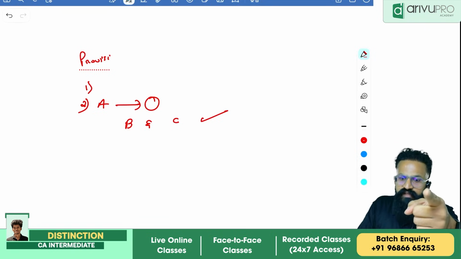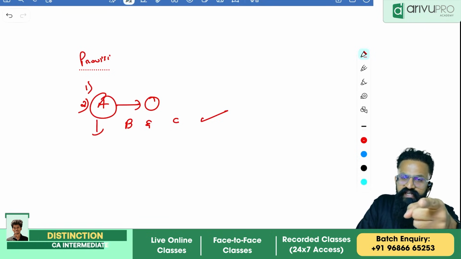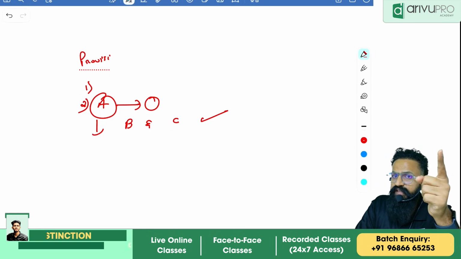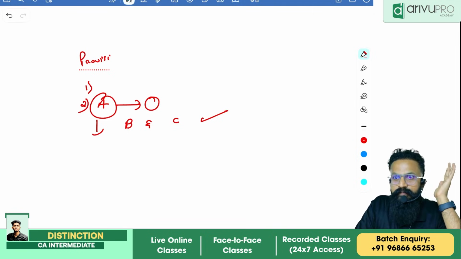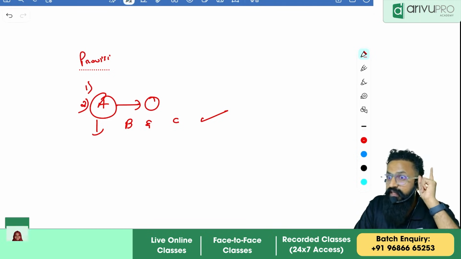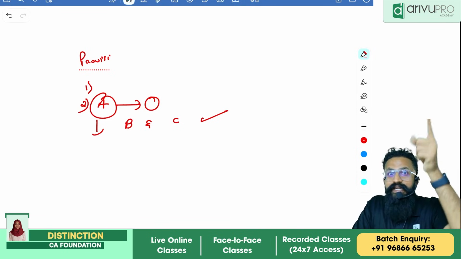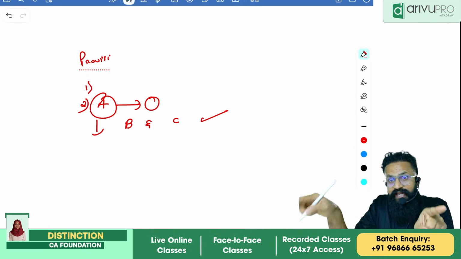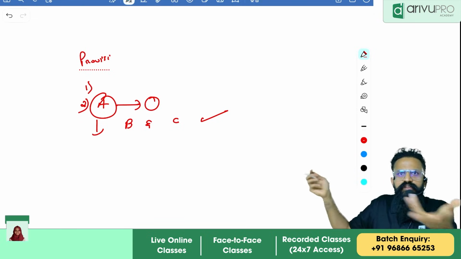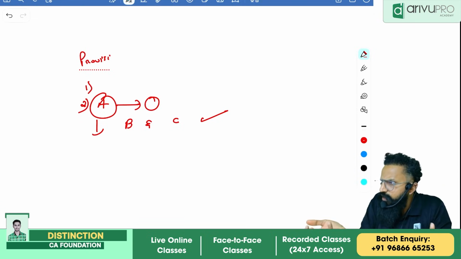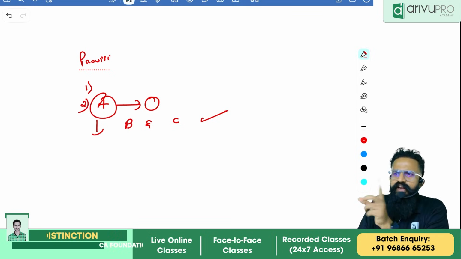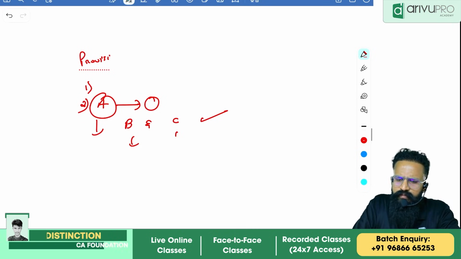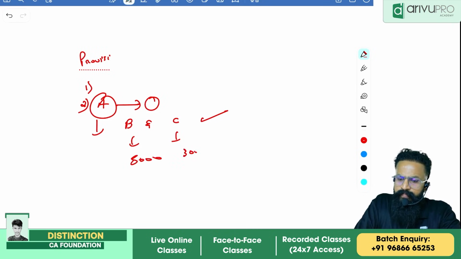Now you can also think, sir, why are B and C coming? Why can't we write A's legal representative? We have seen this in the class because we are talking about the position of insolvency, not about the case of death. There is a difference. In insolvency, other promisors will be liable. In death, the legal representative and the other promisors will be liable. In this case, it was insolvency. So the legal representatives won't get anything, and they will not be liable for anything. So the rest of the money should be shared by B and C in the proportion 3000, 3000. Understood? Yes, sir. Now that is what you will be writing.